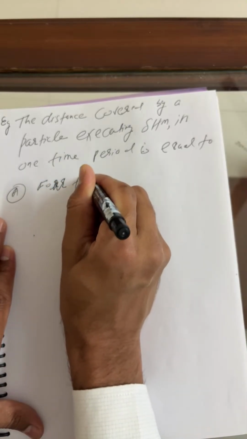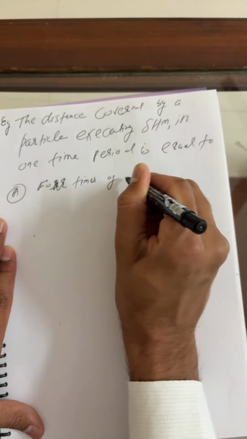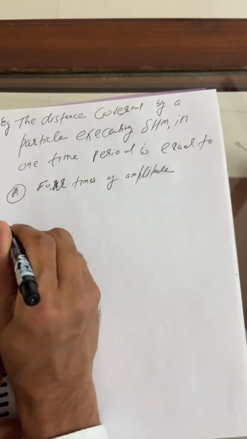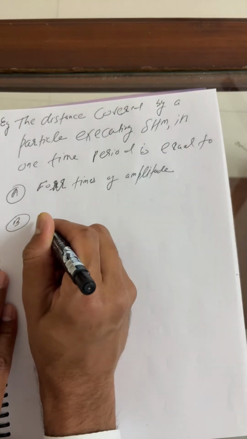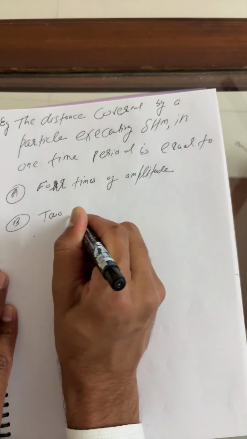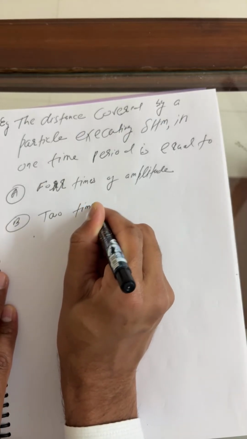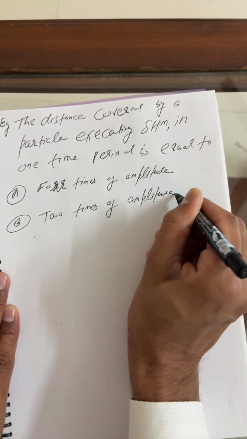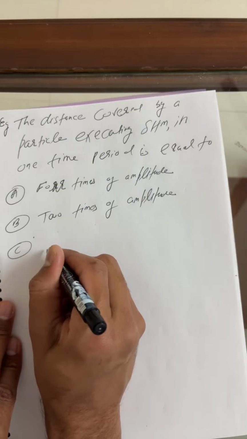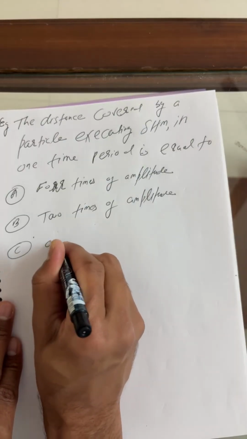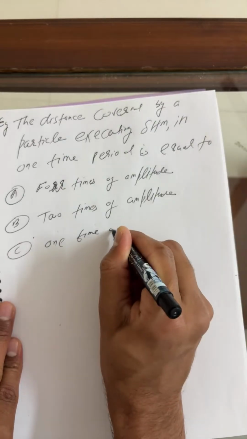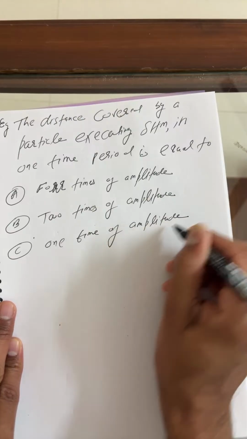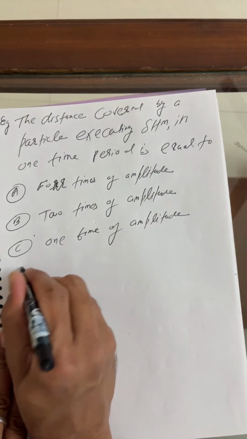Next, option B: two times the amplitude. Option C: one time the amplitude.